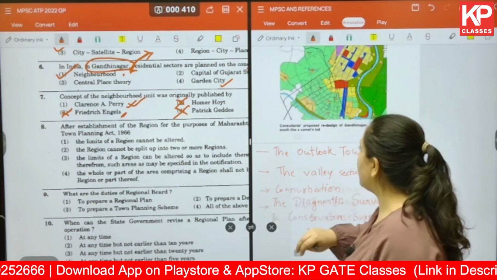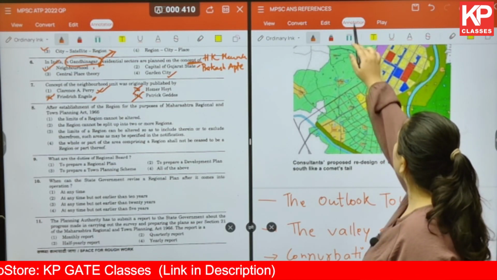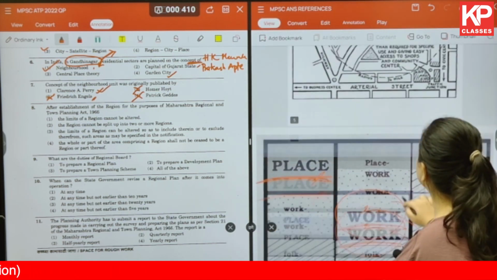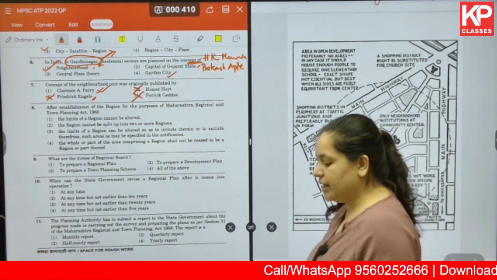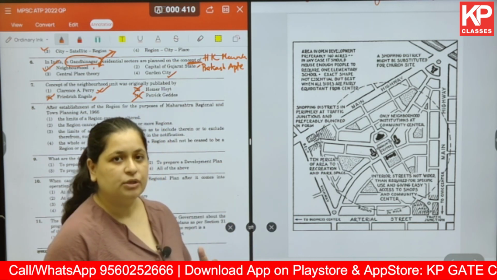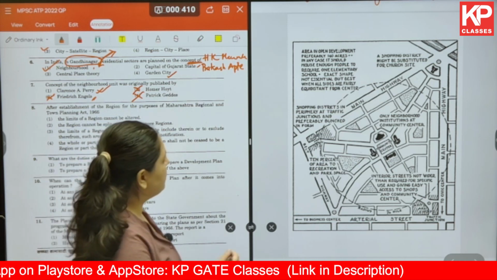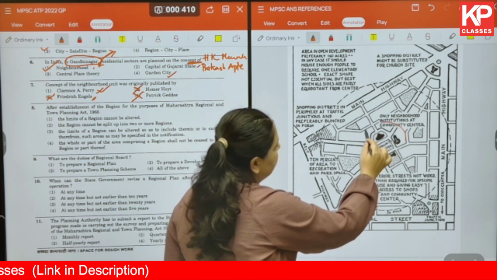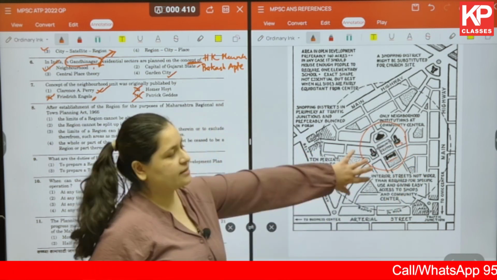Now, let us go to the map that we referred to earlier on. This is the neighborhood concept that was given by him. The neighborhood concept says that a community living together should feel free and should feel safe in a neighborhood. First of all, the community centers, church, and schools are placed at the center.